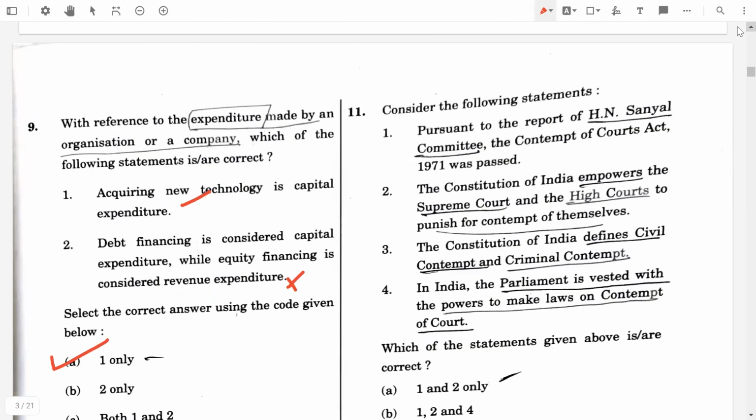Consider the following statements. First one, pursuant to the report of H. N. Sanyal Committee, the Contempt of Courts Act 1971 was passed. Yeah, it's true. The Constitution of India empowers the Supreme Court and the High Courts to punish the contempt of themselves. That's true. Then third, the Constitution of India defines civil contempt and criminal contempt. No, it's false. In India, the parliament is vested with the powers to make laws on contempt of courts. No, it's false. So the final answer will be option A, 1 and 2 only.